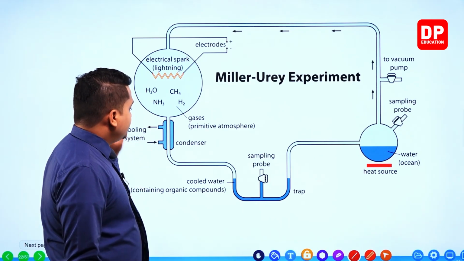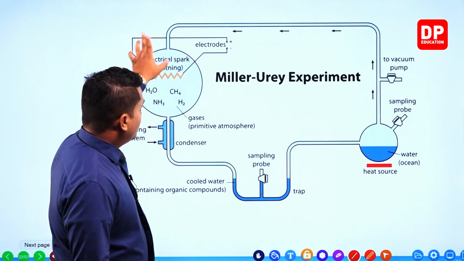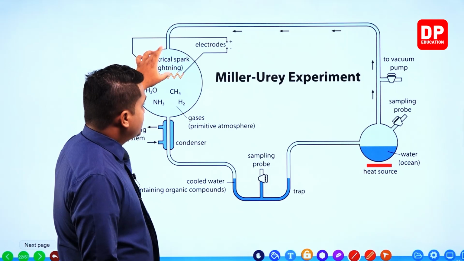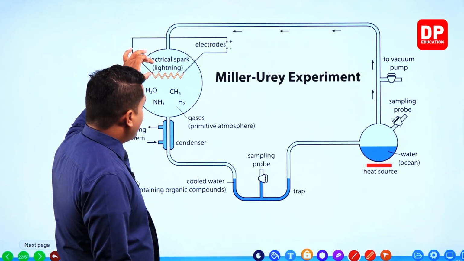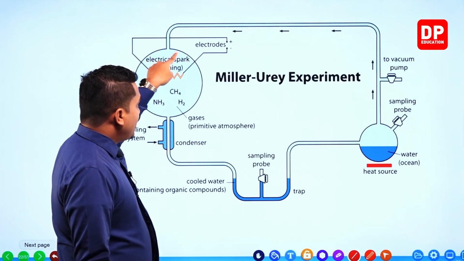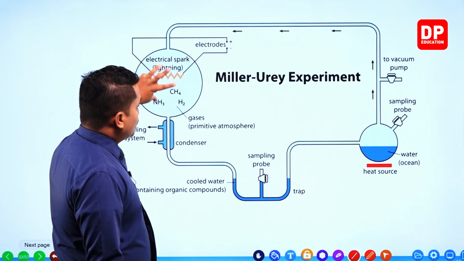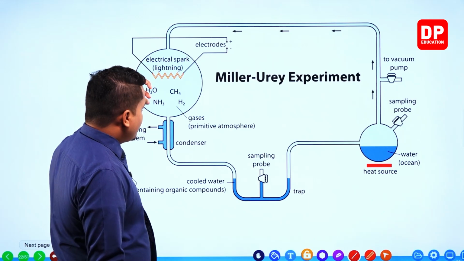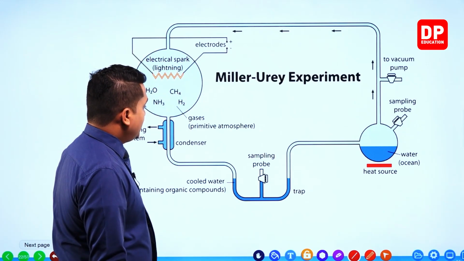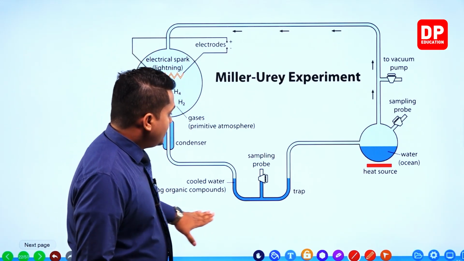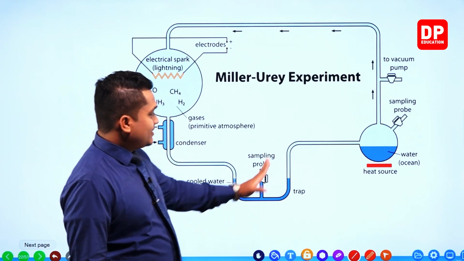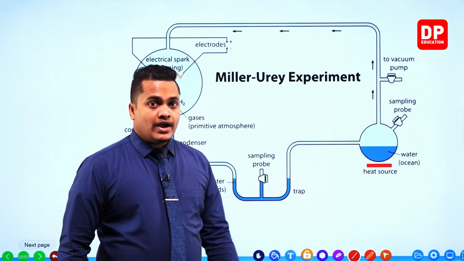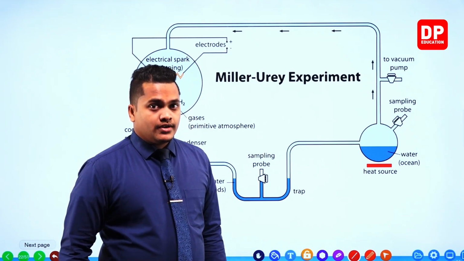Then, my dear children, by using certain electrodes, he gives electric sparks which behave as lightning. These chemicals then react because of the lightning. Then they get condensed in a cooling system and are added once again to the ocean water.